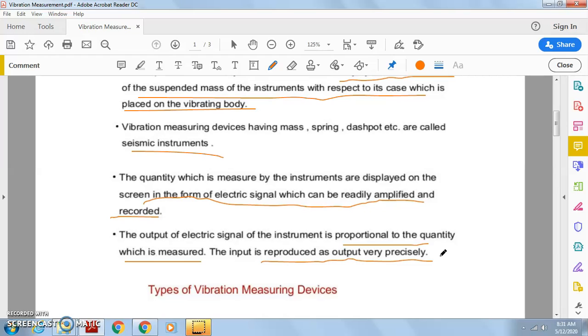Here also, any kind of physical parameter that you are measuring, the value of that parameter must be directly proportional to the electrical signal output.